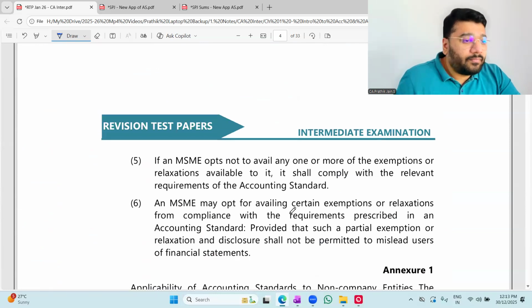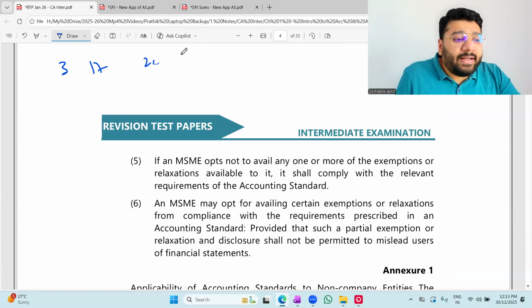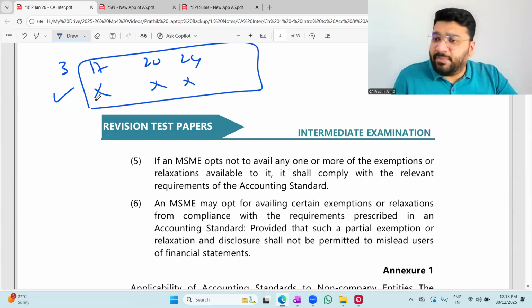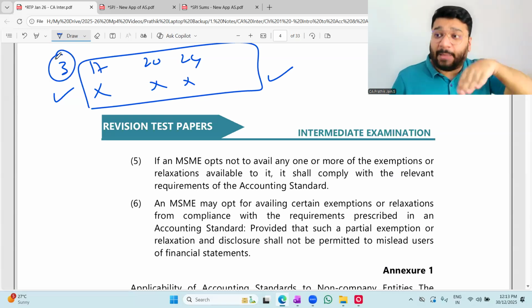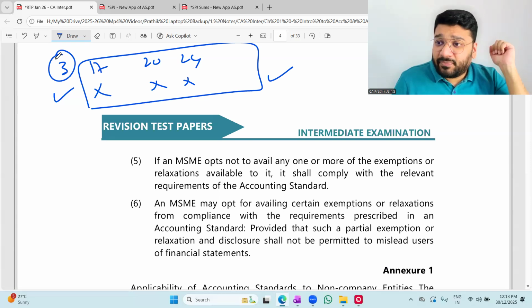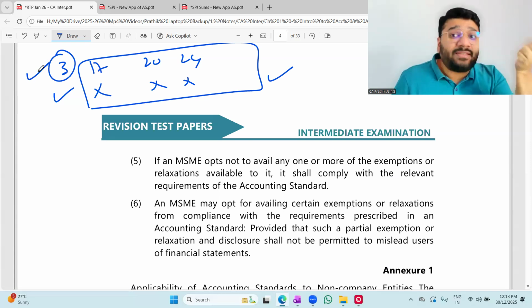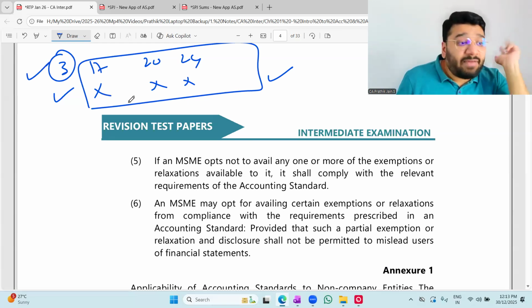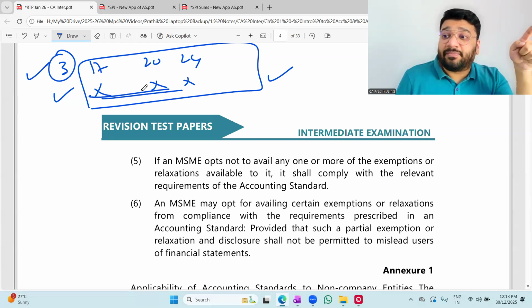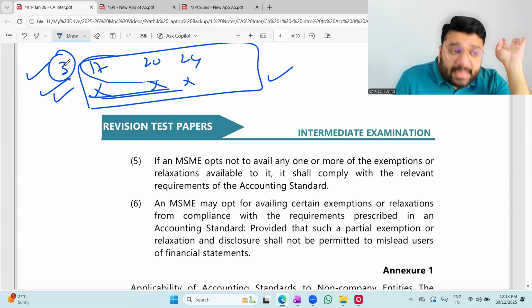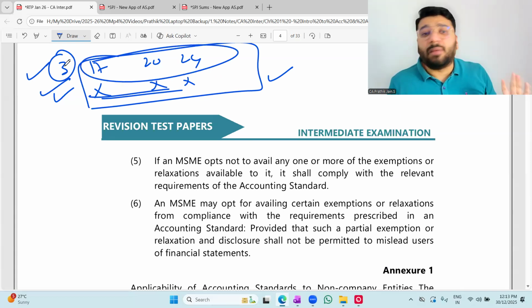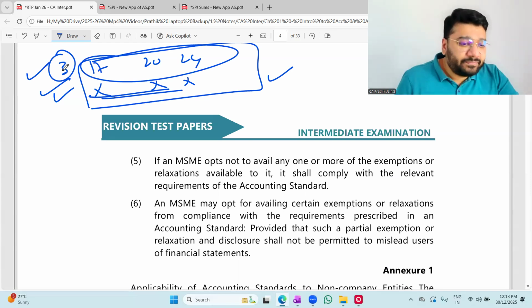So, okay. 3, 17, 20, 24. I'm following this, not following these. So you're exempted, but still you have to disclose that I'm not following these. Why? Because you've gone against the exemption and are presenting AS3 in your financial statement. When I find AS3 in your financial statement, I'll be wondering where are the remaining 3. So you have to mention that I'm an MSME, I'm exempted, but still I'm presenting AS3, but I'm not complying with these 3. This information has to be given.